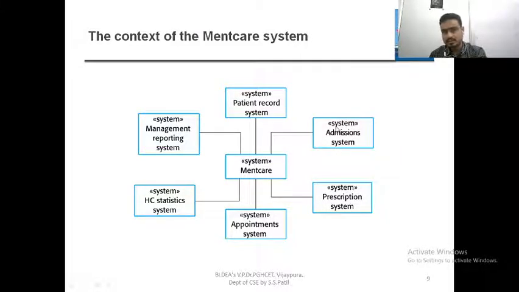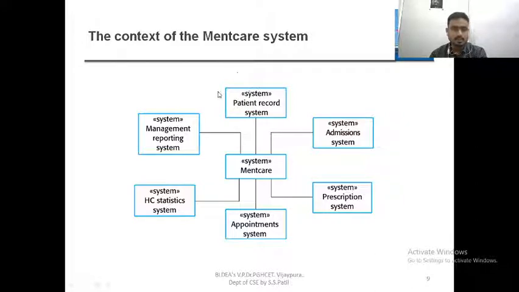Next we are taking the admission in the hospital. In the admission system, n number of sections are going to come. One is the billing section. Next, which room you are going to take, which doctor is going to visit you, who is the housekeeping, who is the supporting doctor. All those things come under the admission system.